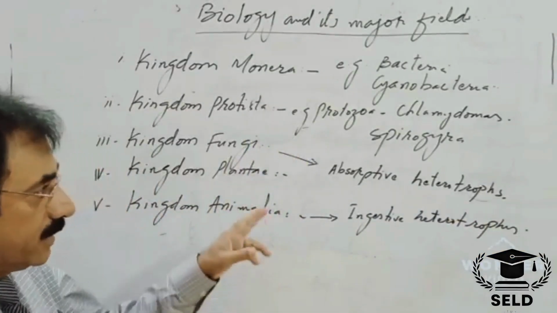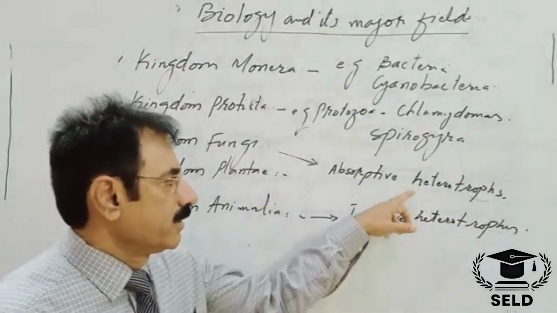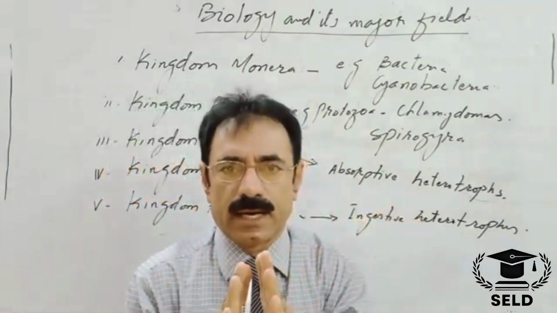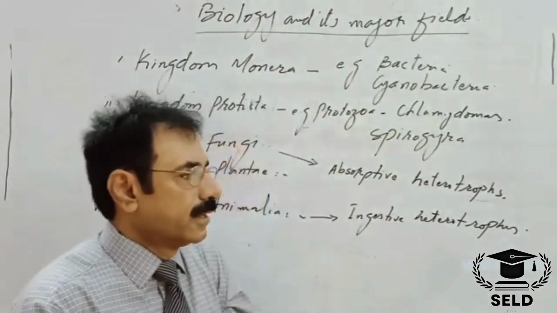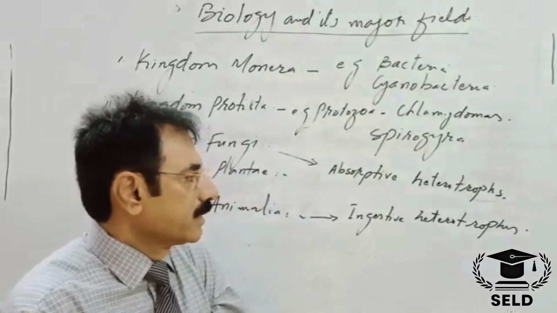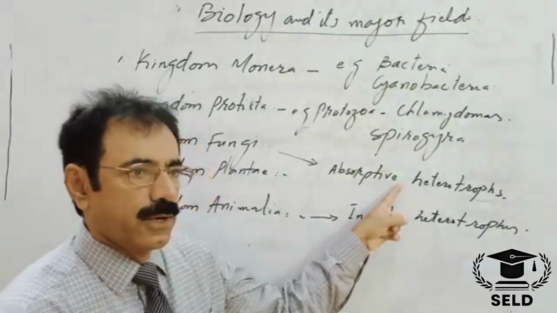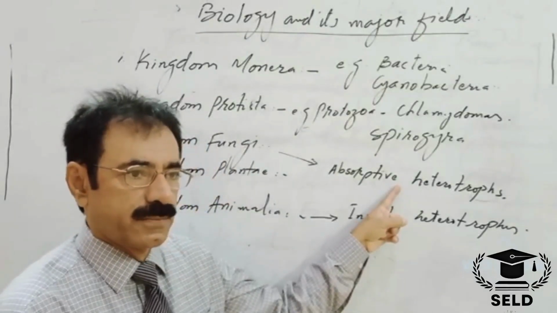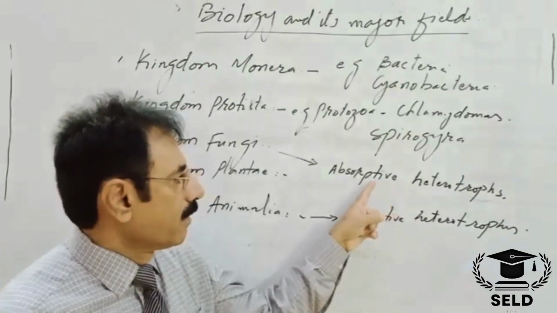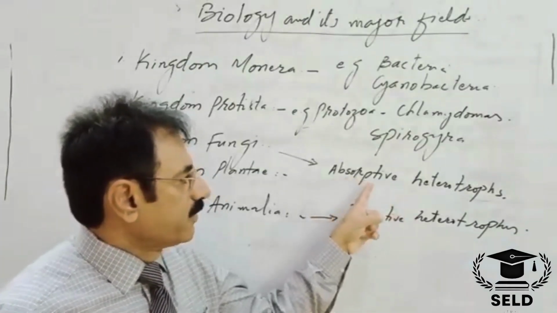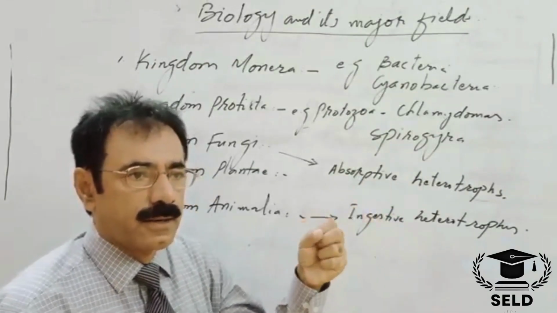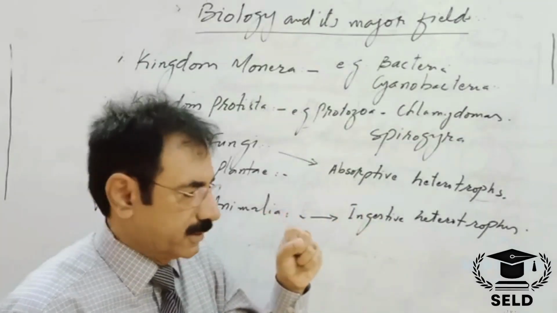What is the difference between these? Let me make it clear to you. What are heterotrophs? Heterotrophs are those organisms which have no ability to convert inorganic compounds to organic compounds, just like the plants. They have no ability to synthesize, to prepare the organic food of their own from inorganic substances. And the fungi are absorptive because they absorb organic molecules from different sources.